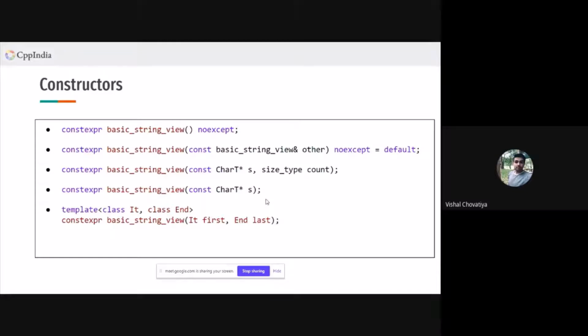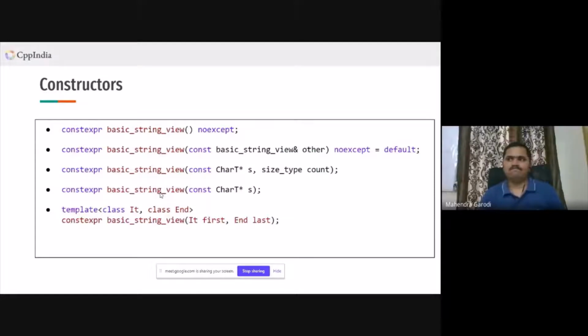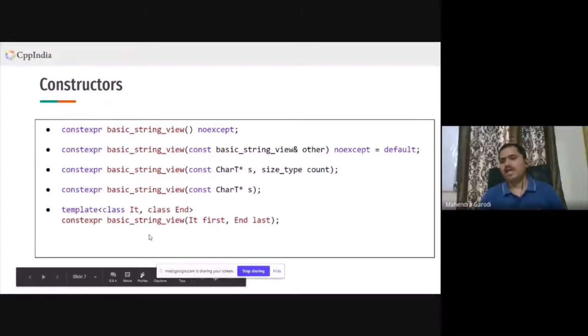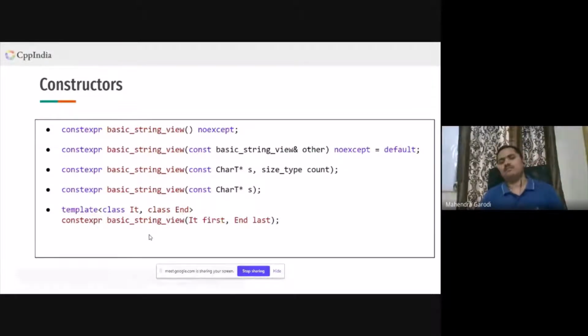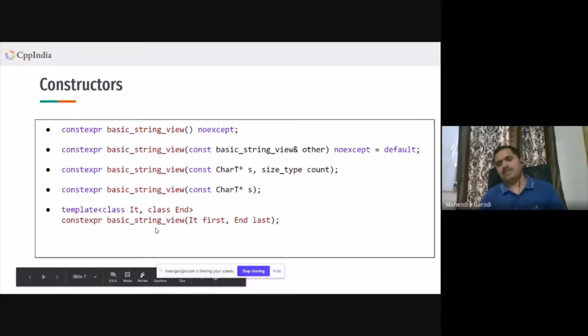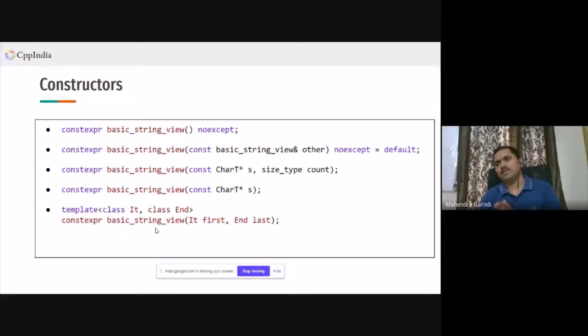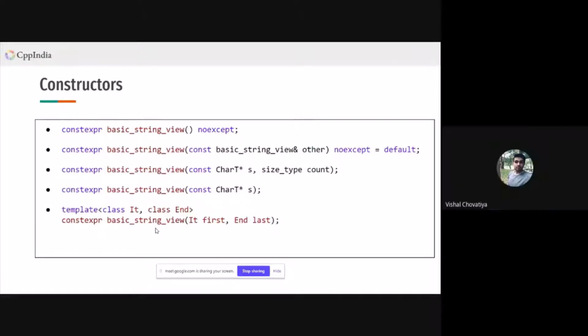Mahendra, there is one more question in the chat window. Let me read it out for you. Does the constructor check if it is a random access iterator in the constructor? I mean, the last case. No. Again, I'm not sure on that, but the requirement of this constructor says that if it is not a random access related thing, then the behavior is basically undefined. Okay. Yeah.